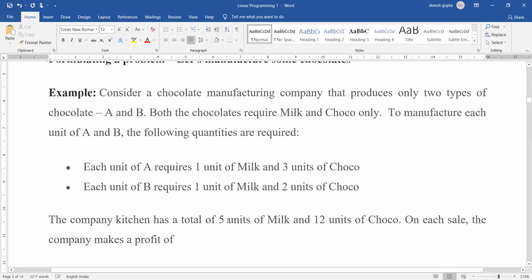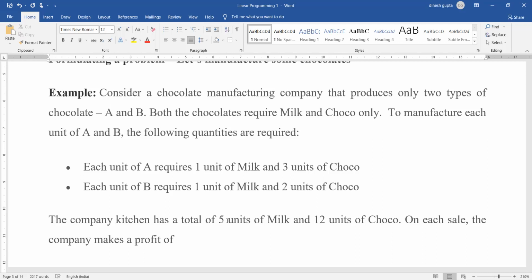So here we have an example. Consider a chocolate manufacturing company that produces only two types of chocolate. So how many products we have is two. One is A and the second one is B. Both the chocolates require milk and choco only. So we have two products and we have two resources to make those chocolates, milk and choco. To manufacture each unit of A and B, the following quantities are required. So that is also given.